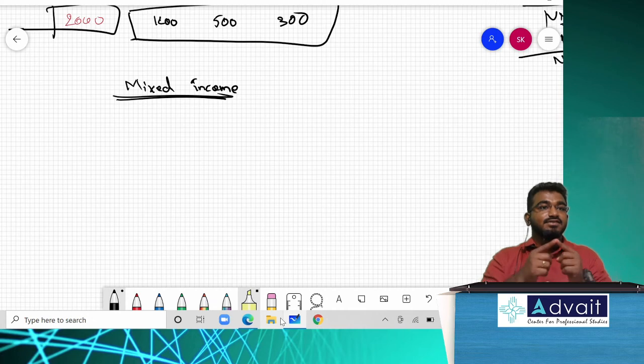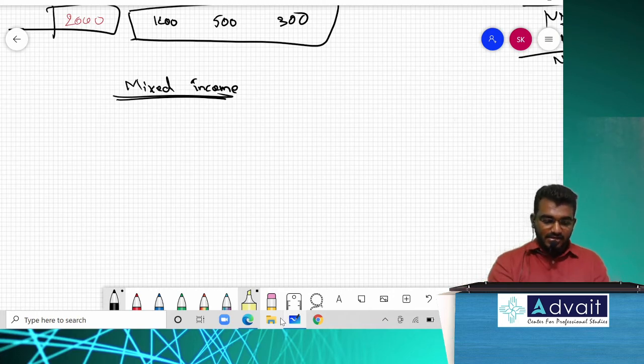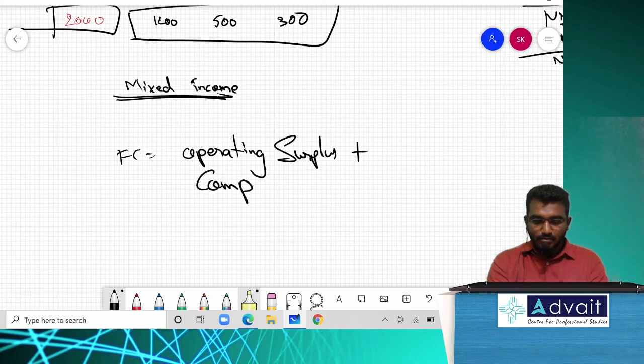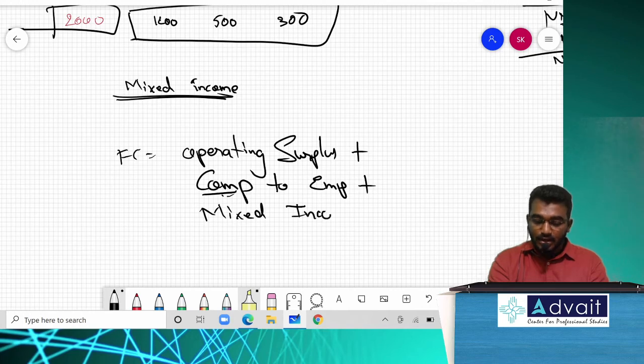So mixed income is the total income earned by an entrepreneur, a sole proprietor, or an owner. That is called mixed income. Sometimes, instead of the word profit, they will use the word mixed income. So now what is the formula? The factor cost formula can also be operating surplus plus compensation to employees plus mixed income. So this is the second way of asking the question from factor cost.